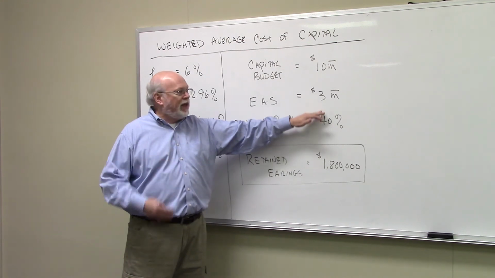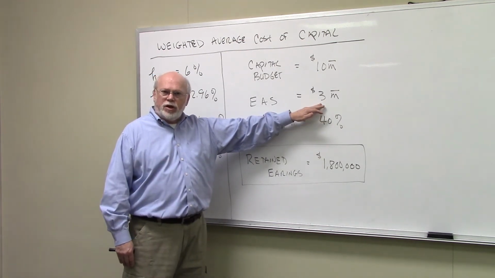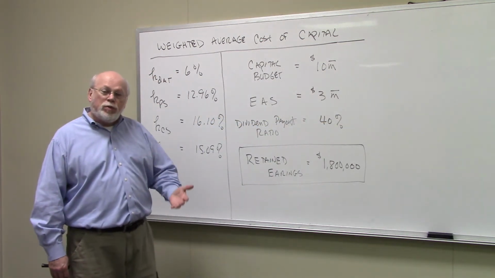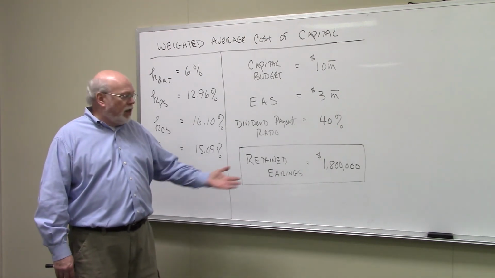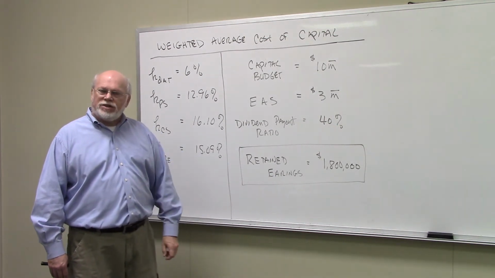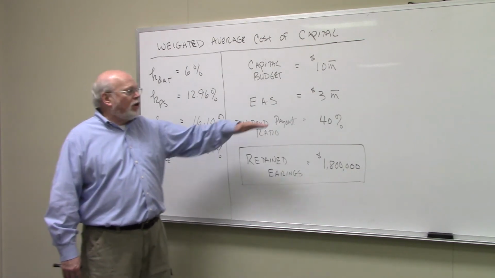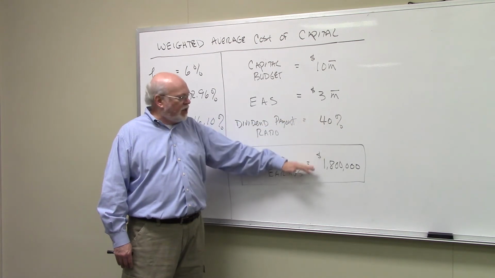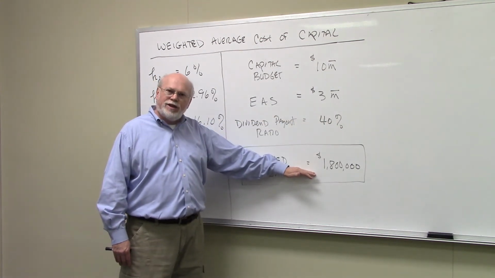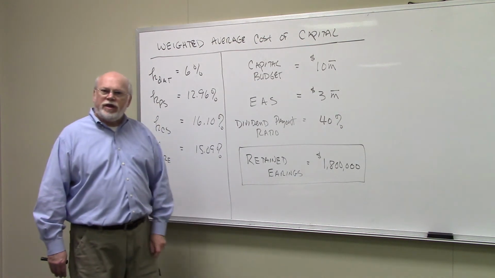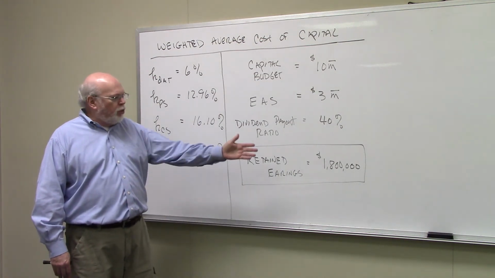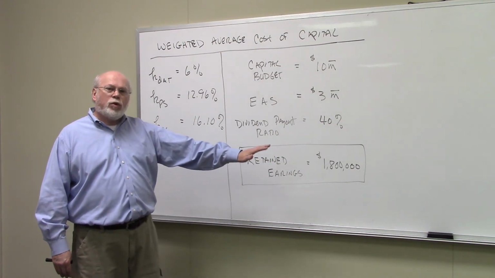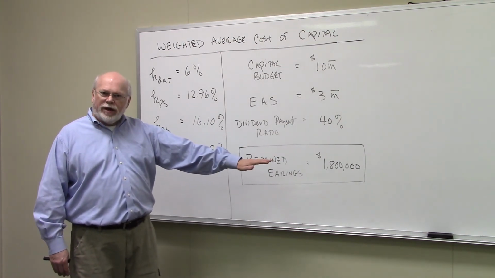And so if you take EAS, earnings available to the shareholder, multiply it by 1 minus the dividend payout ratio, which would be 60%, you'd end up with the retained earnings the company should expect. So off this level of earnings, we're going to pay 40% in dividends. The other 60% we're going to retain in the firm. So 60% of the earnings available to the shareholder will be $1.8 million. And that's going to be the money we think we're going to have available in retained earnings.